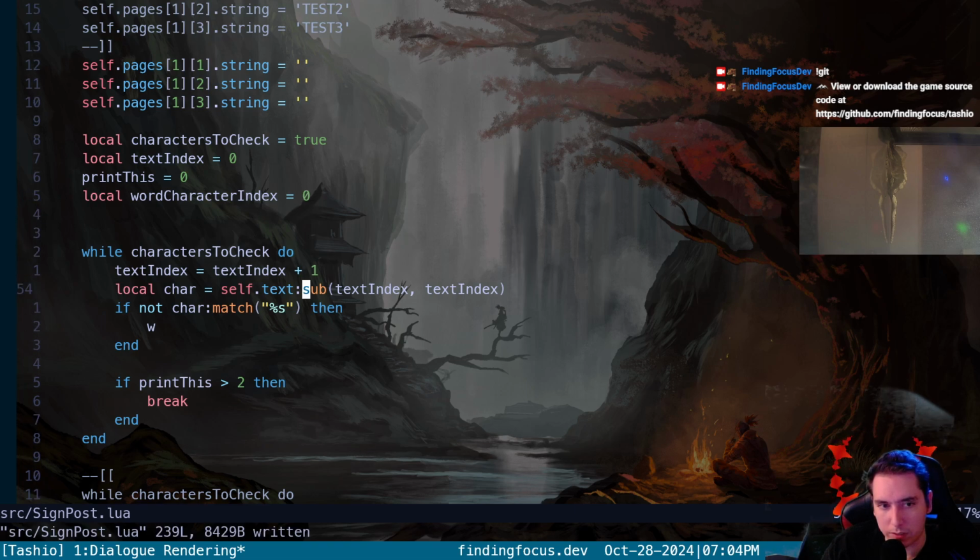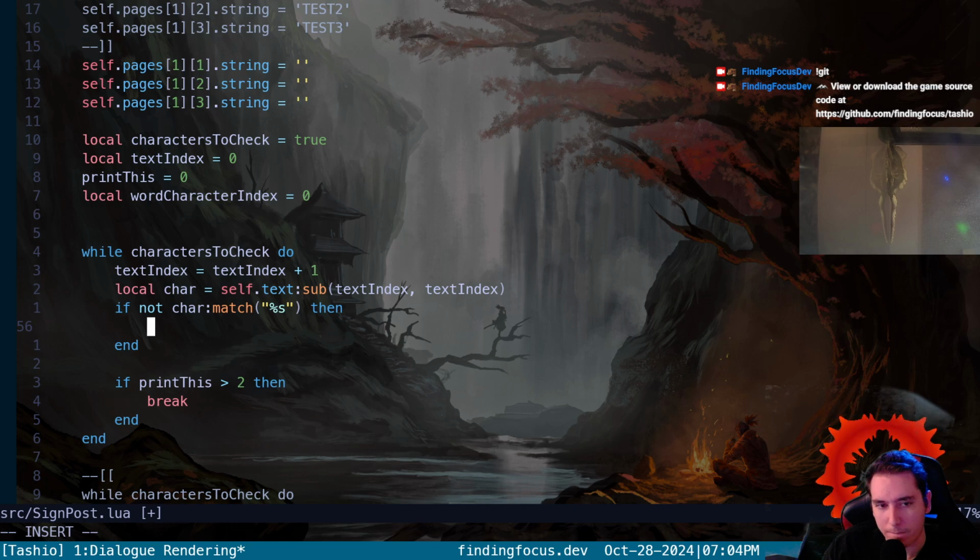And we're going to say, while the character we're at, while our text index character does not equal a space, what we're going to do is count how many characters are in the word.